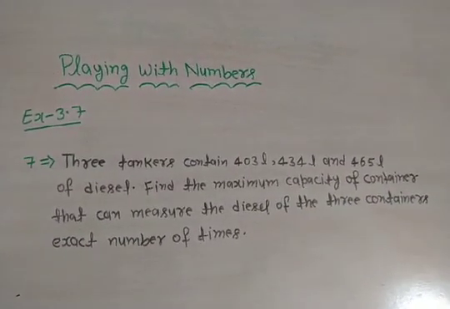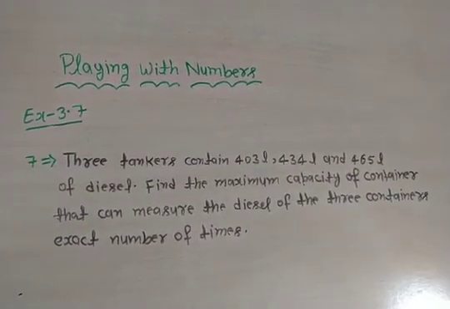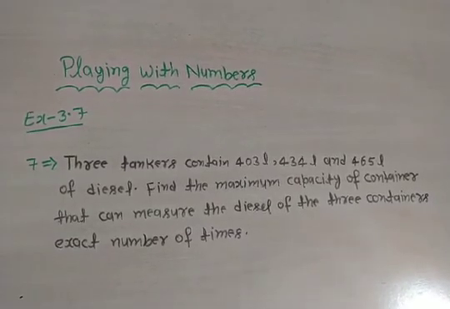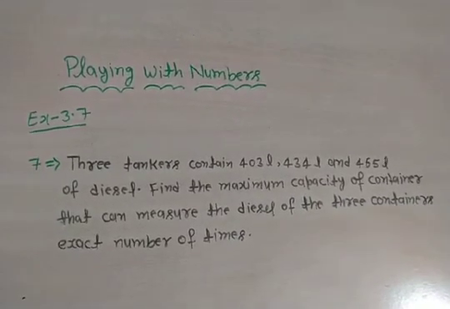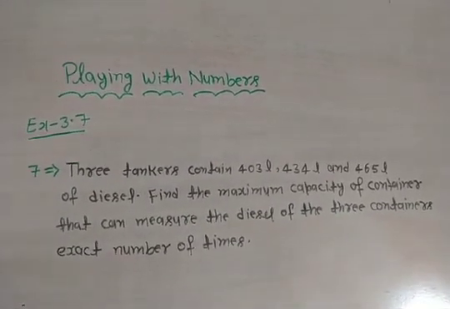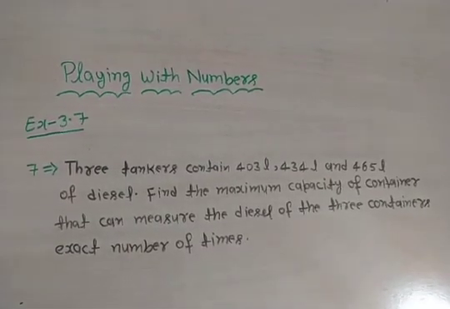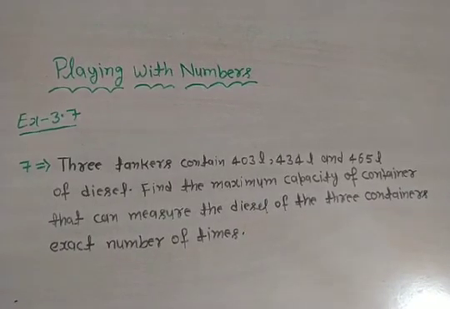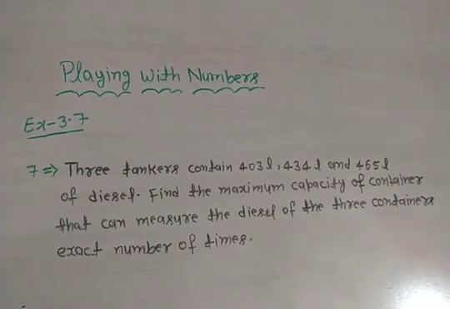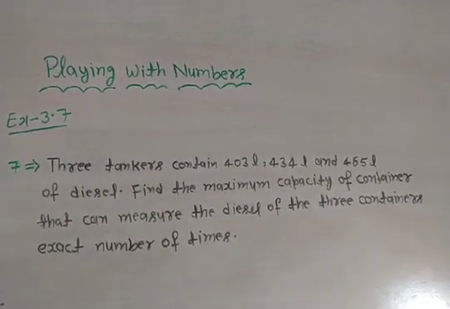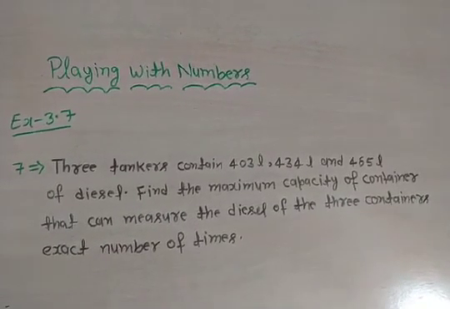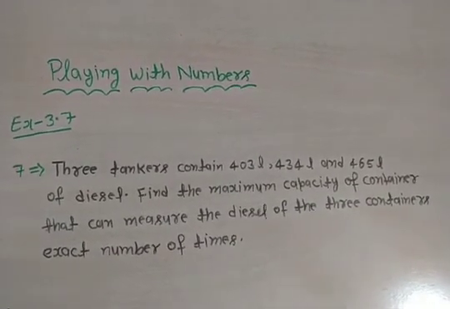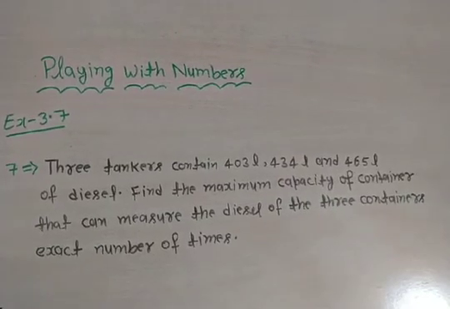So you find the maximum capacity of a container which can measure the diesel of the 3 containers an exact number of times. Here he mentioned the maximum capacity of a container, so we find the HCF of the 3 tankers.